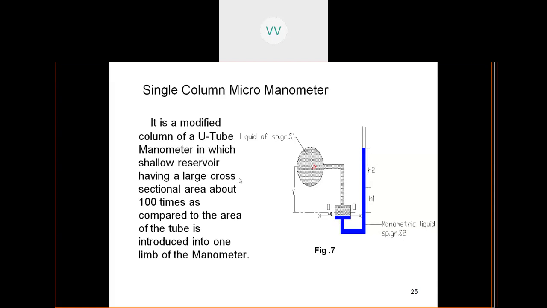having a large cross-sectional area, almost about 100 times the area of the tube. See, the width is very high when compared to the size of the tube. So this reservoir is introduced into one limb of the manometer. It can be the right limb or the left limb. The pipe is connected to such a device, which is called the micro manometer. So you can measure the pressure very accurately with the help of the micro manometer.